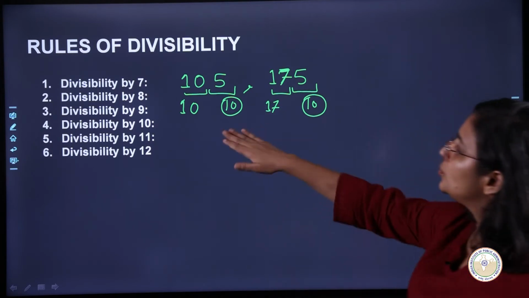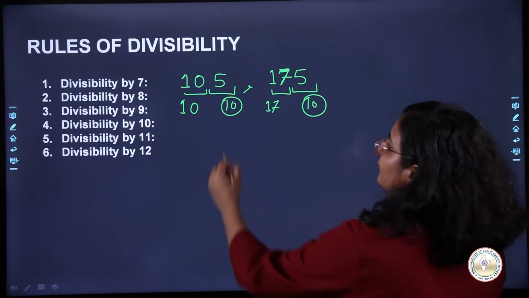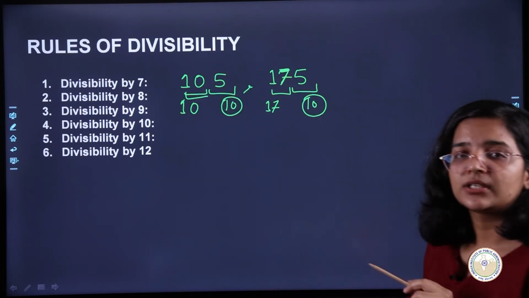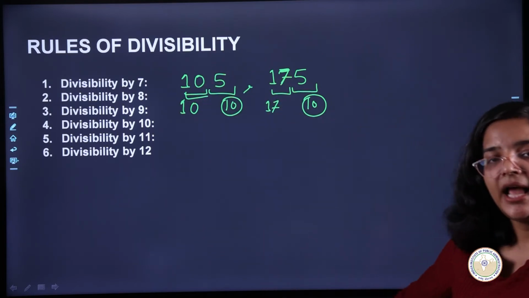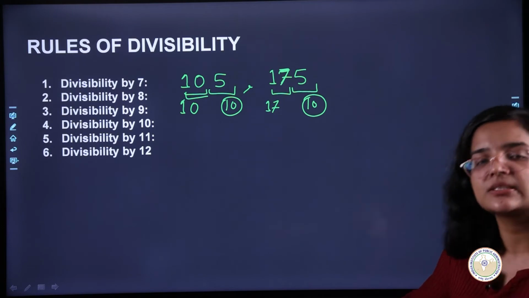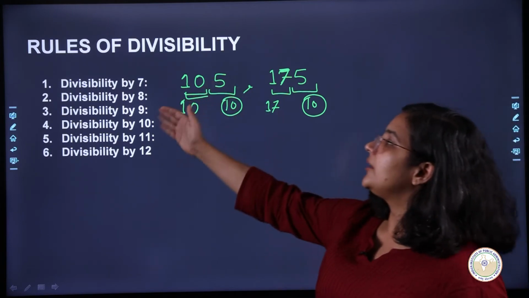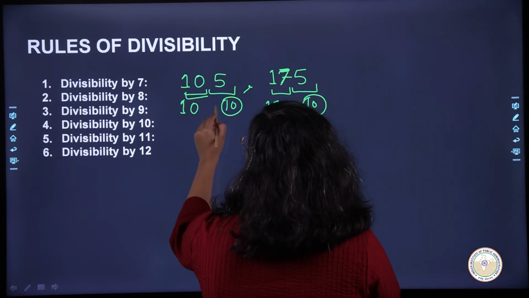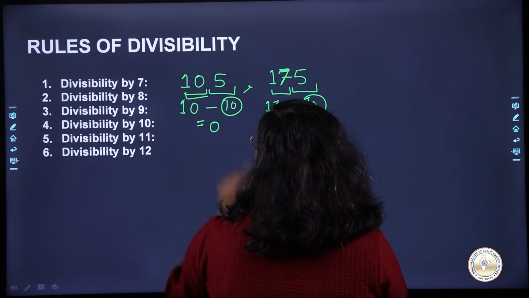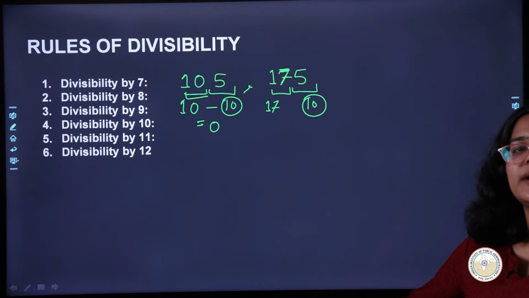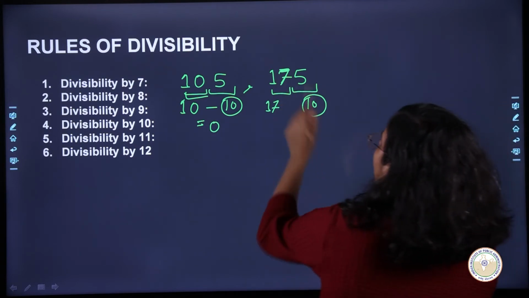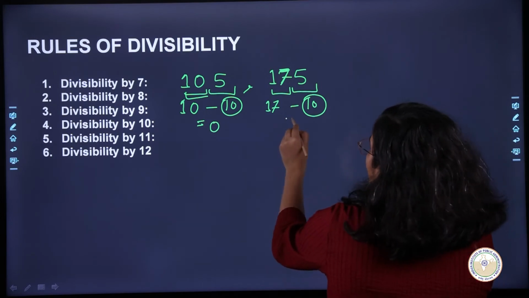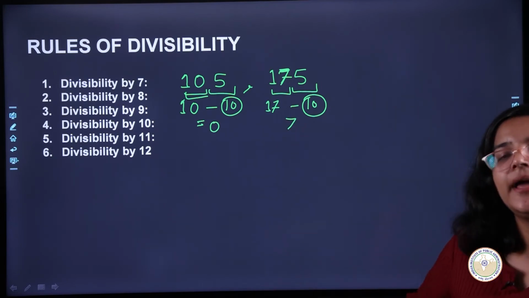Okay, and if you do this subtraction of the rest of the digits and the double of the unit digit, and if it is either 0 or divisible by 7, then your number will be divisible by 7. Okay, so हमने यहाँ पे 10 minus 10 किया तो हमारे पास क्या आया? 0. So this is divisible by 7. और यहाँ पे हमने क्या किया? 17 minus 10, so what is it? 7. And this is also divisible by 7.